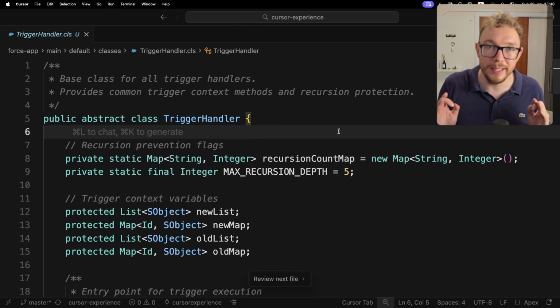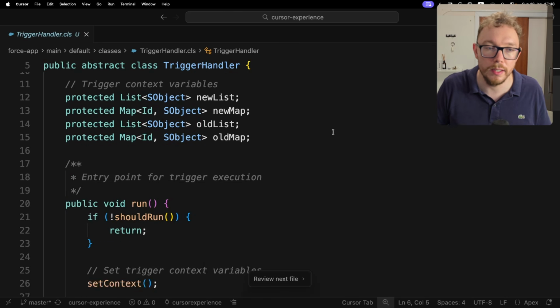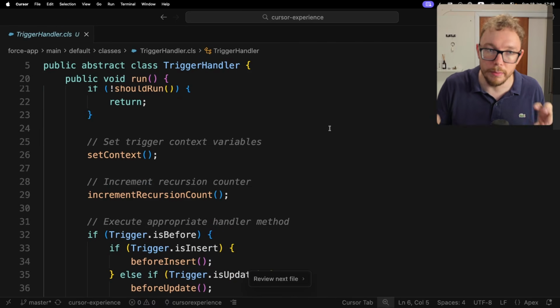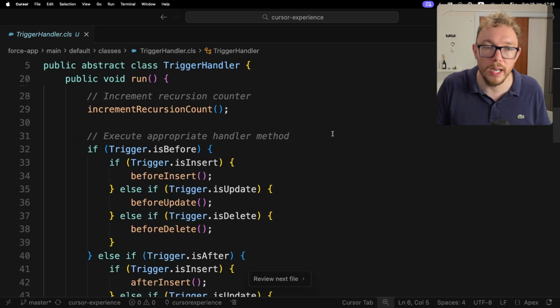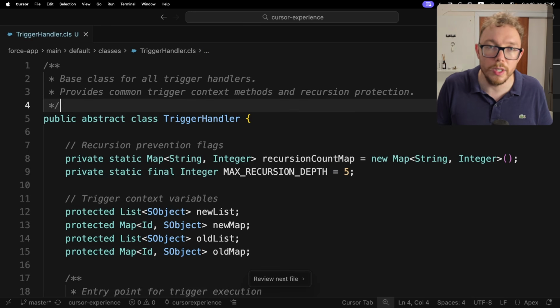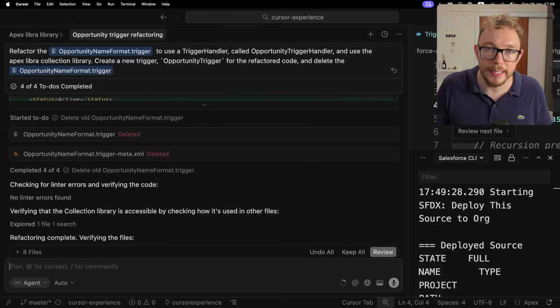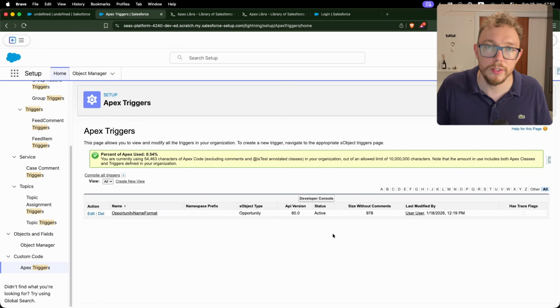So what ended up happening is it actually created its own trigger handler implementation. So you can see that this is similar to the way that Apex Libra does it. If I'd known that it was going to go and implement this from scratch, I probably would have just used the existing implementation from Apex Libra. One thing to note is that Cursor doesn't go and deploy these after creating them. So I still have to go and deploy. And even though these files were deleted inside of our Git, these weren't deleted inside of Salesforce. So you can still see that here.